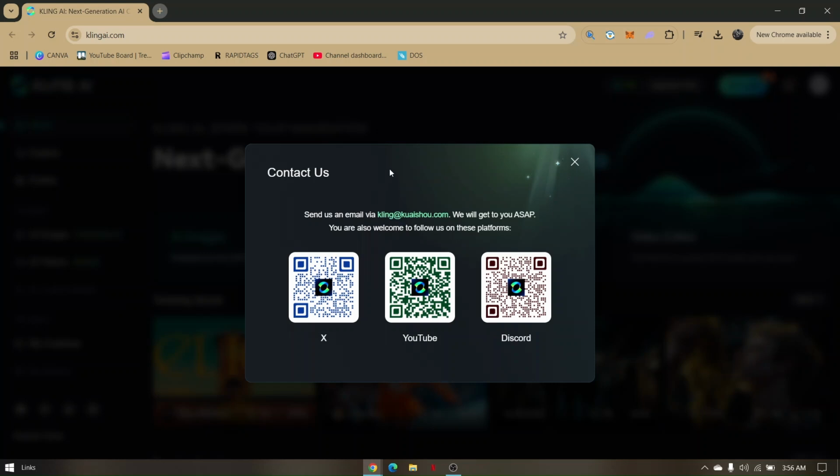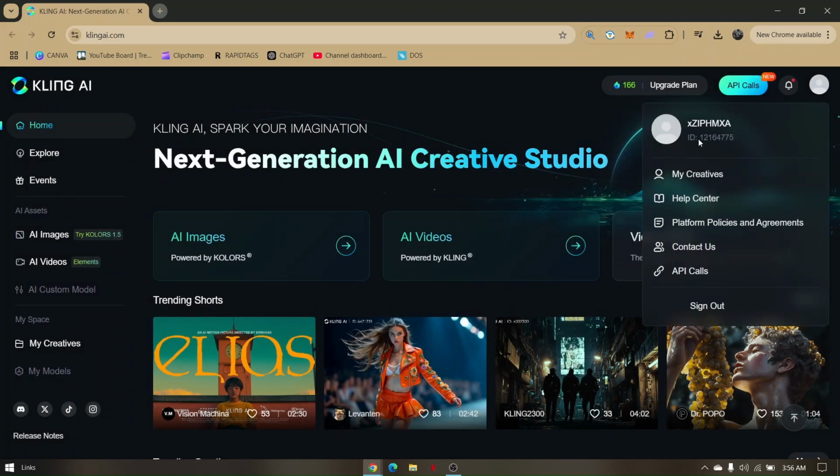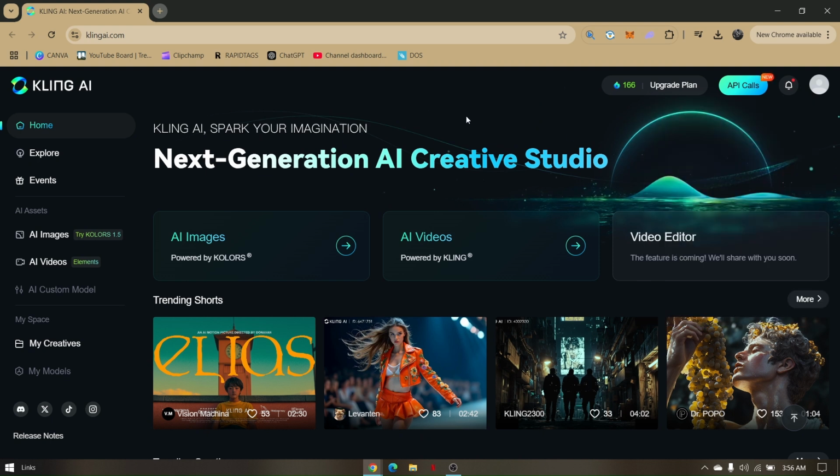So pull up your web browser and access your Google Mail or whichever email address you like to use. Send an email to this address, add your account number or your ID from your Kling AI account, and just request them to delete or fully remove your account from the platform. So that's it. That's the easiest way to delete your Kling AI account.